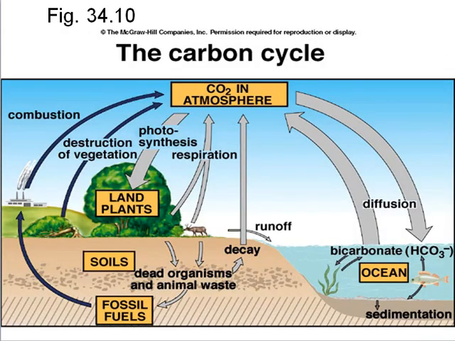Let's start the carbon cycle with carbon dioxide in the atmosphere. This carbon dioxide is used by plants during photosynthesis and is incorporated into organic molecules that are passed on to other organisms. Many of these organisms release carbon dioxide back into the atmosphere as they do cellular respiration. Carbon dioxide levels are increasing in the atmosphere due to our increasing use of fossil fuels.